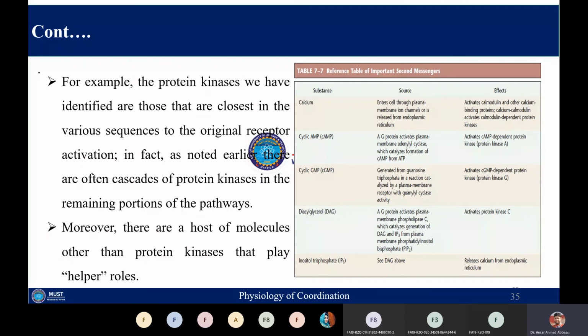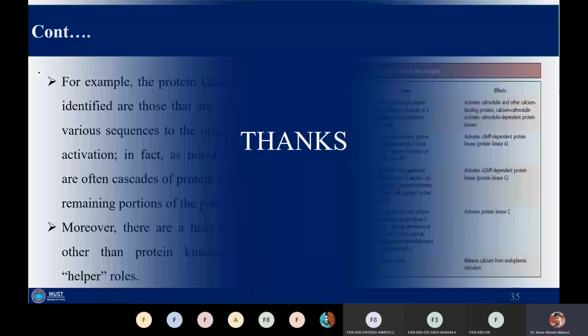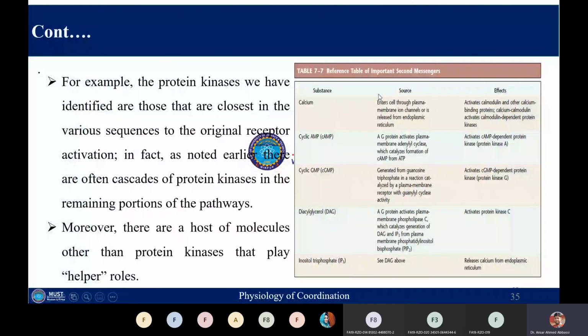Here you can see a cascade of protein kinases, and those protein kinases in turn activate a variety of other protein kinases, and hence a cascade of reactions is produced. Here you can see the different types of second messengers. Calcium, when behaving as a second messenger, will enter the cell through the plasma membrane ion channel, or it will be released from the endoplasmic reticulum. It will activate calmodulin and other calcium binding proteins, and stimulate certain protein kinases.